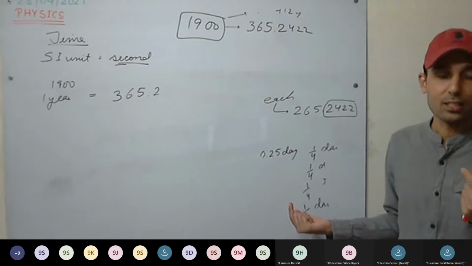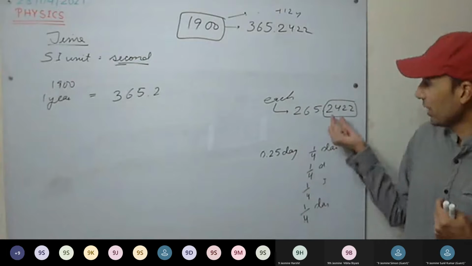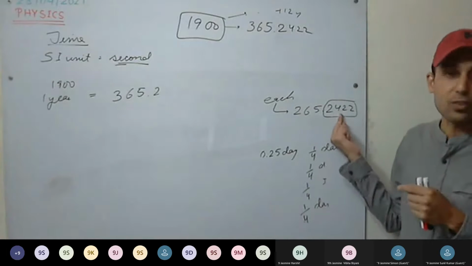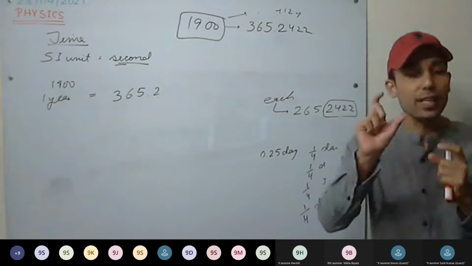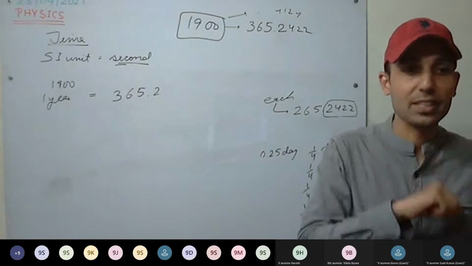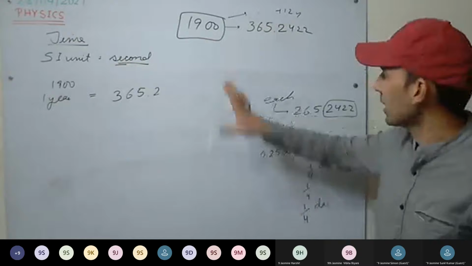That is 29 days in February, every fourth year. But still we know it is a little bit less than 1/4 of the day. Therefore, where we are counting that less, we will discuss after, when we discuss the leap years and other years. Okay, so this is clear.